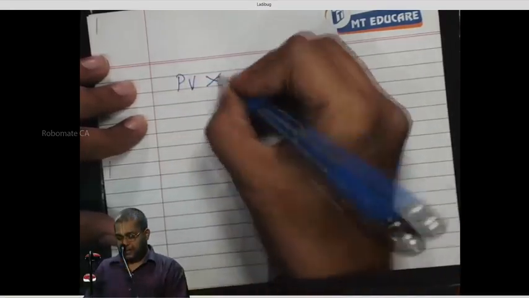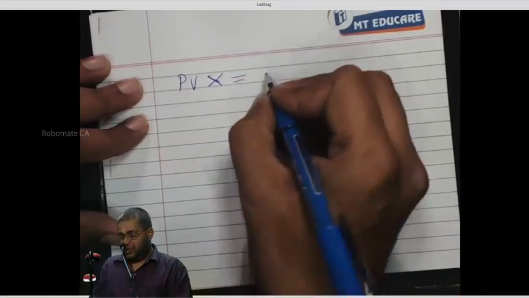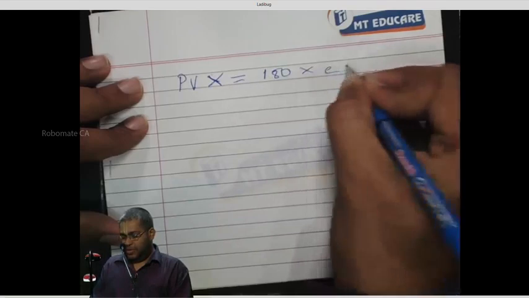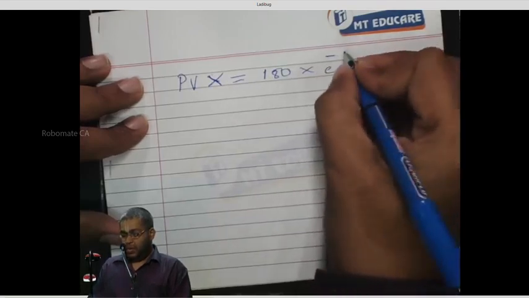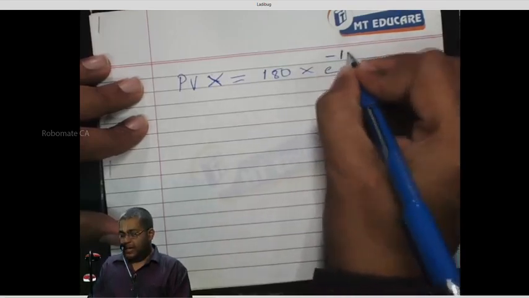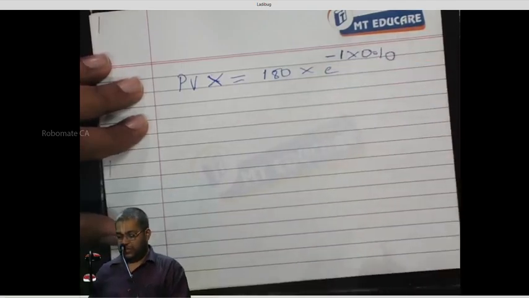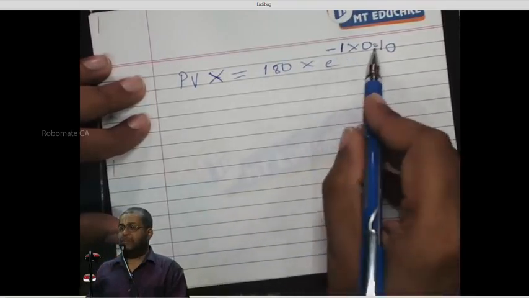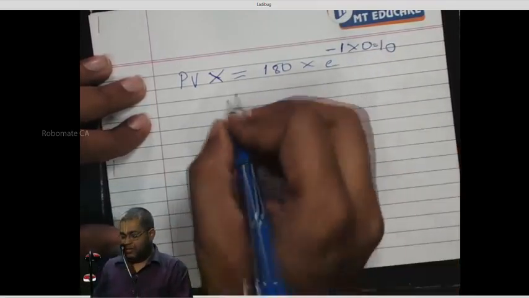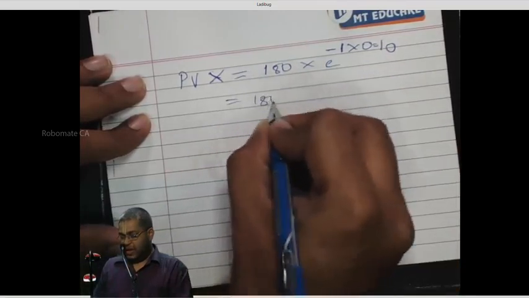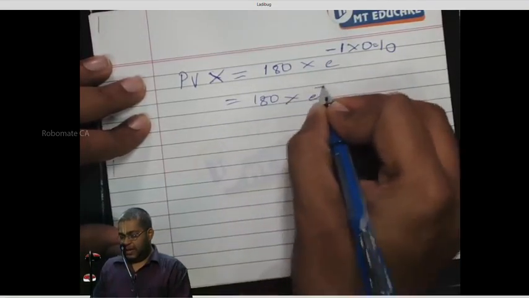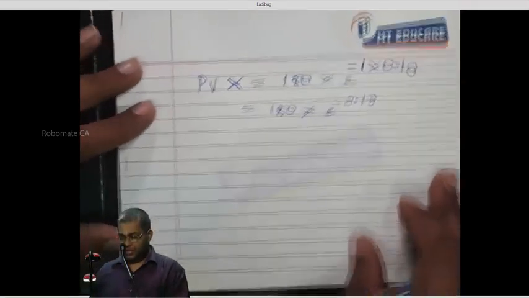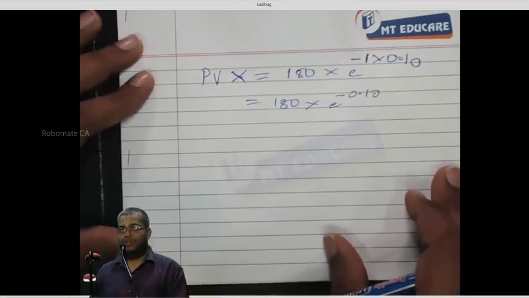PV of X means present value of strike price, is equal to: what is the strike price? 180 into e power minus, what is T? How many years is the option? 1 year, into what is the rate? 0.10. 180 into e power minus 1 into 0.10. E power minus TR. Which is equal to 180 into e power minus 0.10. Can I proceed or not?